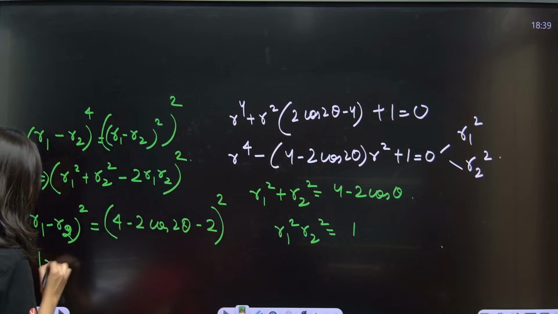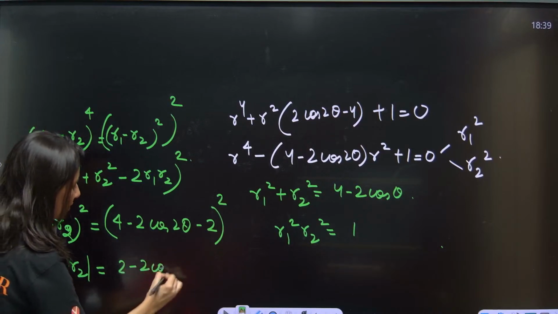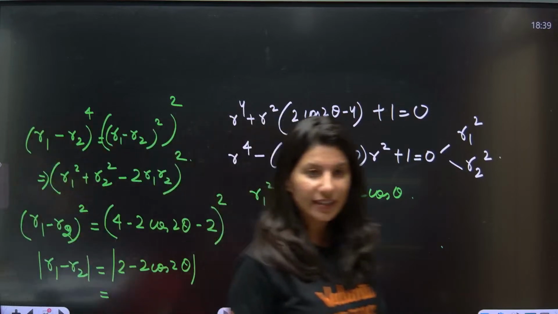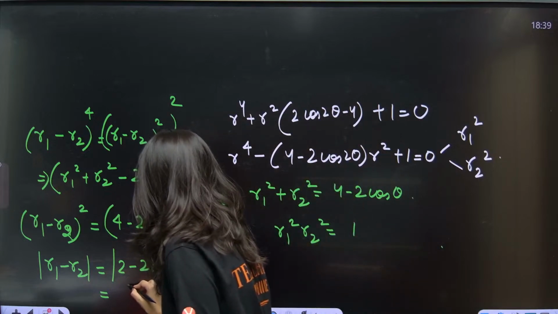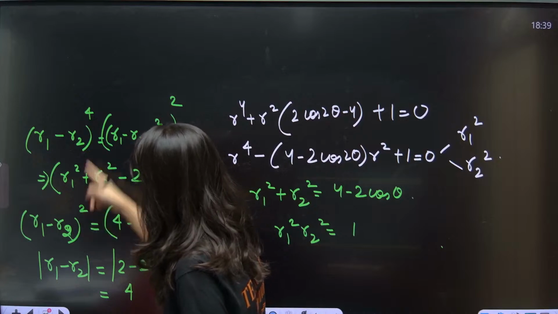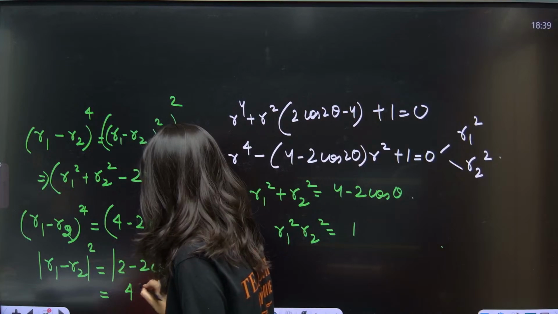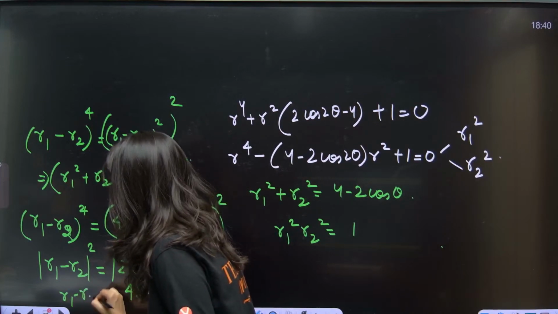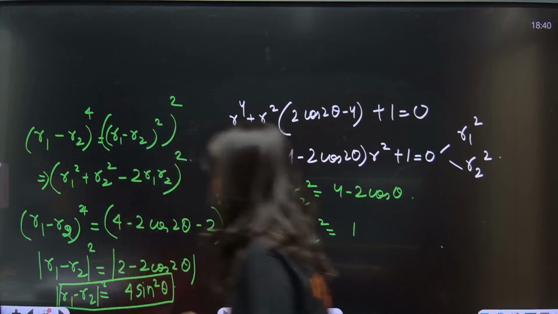Now if you take modulus, mod r1 minus r2, you will get 2 minus 2 cos 2 theta. Getting it? Understanding it? Which is actually equal to what? 2 if you take common, so this is 4. This is power 4, correct? So this is square, 4 sine square theta. This is mod of r1 minus r2, this is what we are going to get, square. Correct or not? Yes.